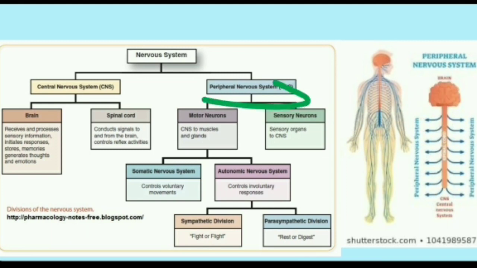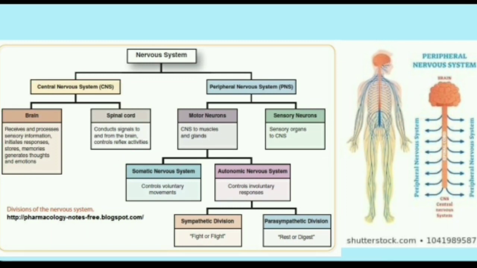Now the peripheral nervous system. Before that, let us discuss what the brain does. The brain receives and processes sensory information, initiates responses, stores memories, generates thoughts and emotions, okay? We will discuss later the parts of the brain and the functions of each part. Now, what is the function of the spinal cord? The spinal cord conducts signals to and from the brain and controls reflex activities. So, these are the central nervous system.